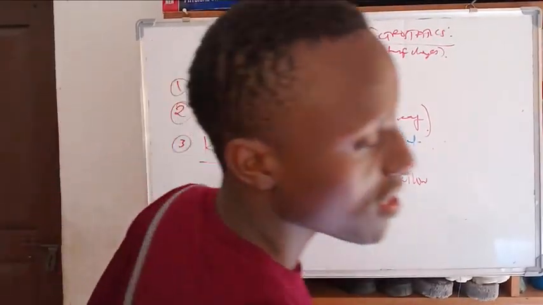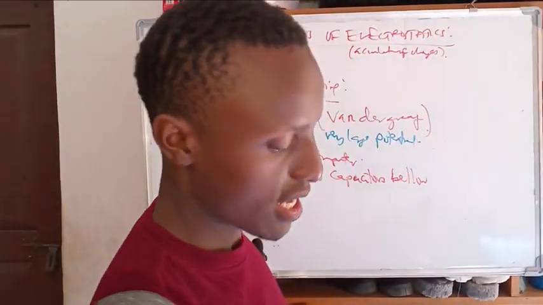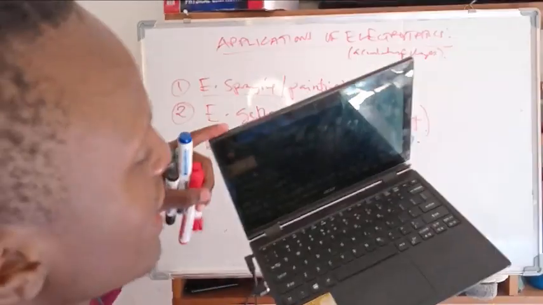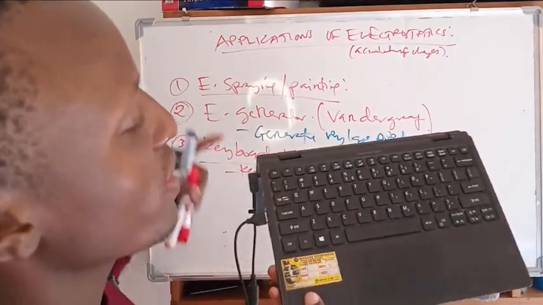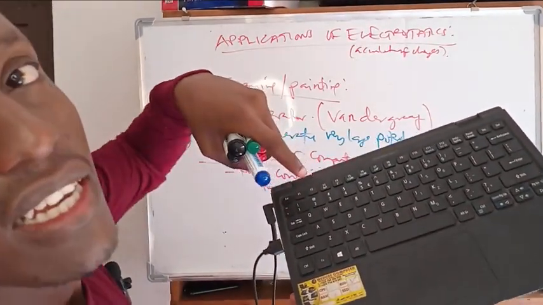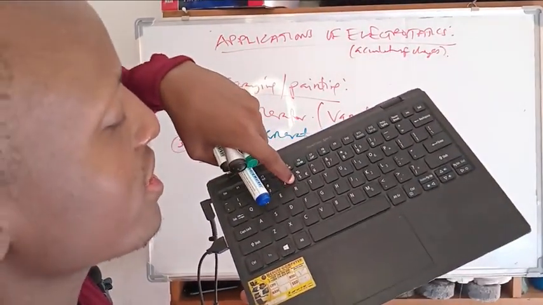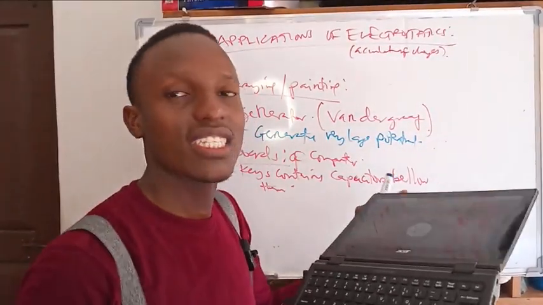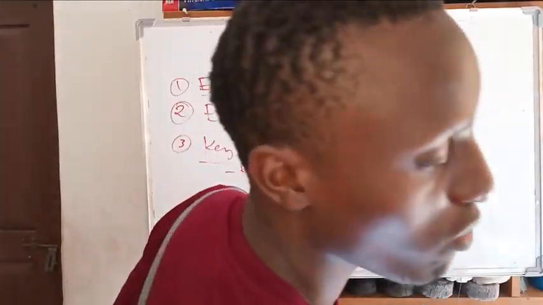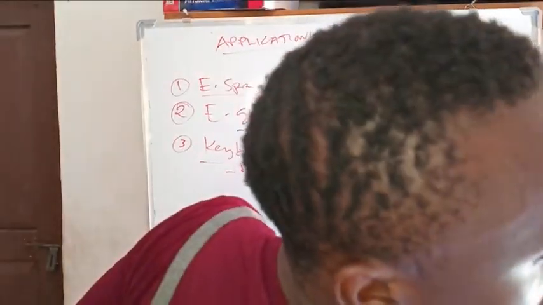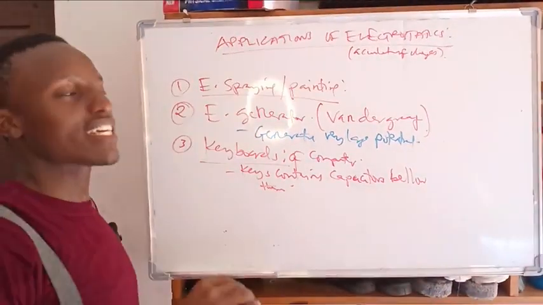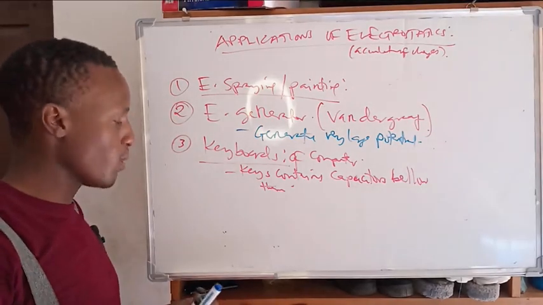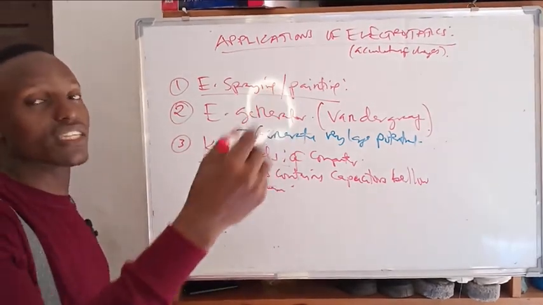So for example, here I just have my laptop. When I click, let me try. For example, when I click this button T, do you see? So this is the capacitor inside. So I just reduce either the area or the distance of separation between the plates of the capacitor. So it is sensed like the change in current in some keys, so that the computer can translate.